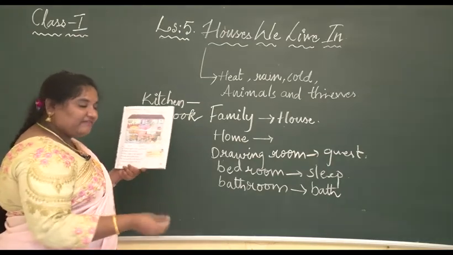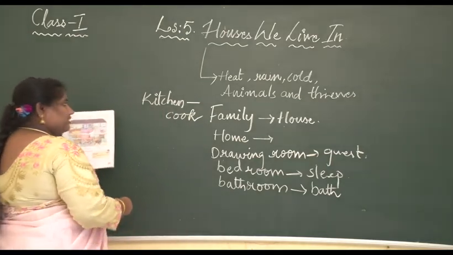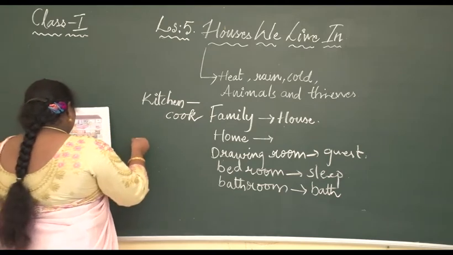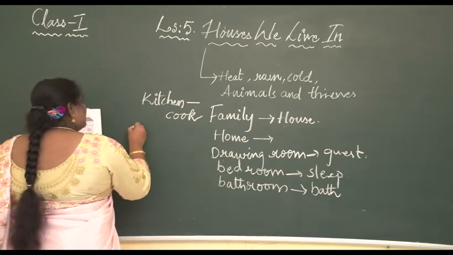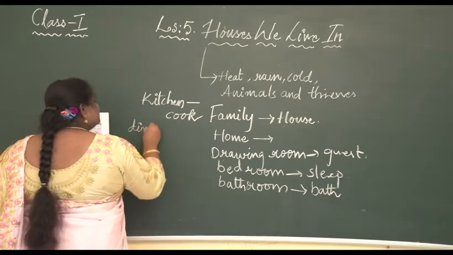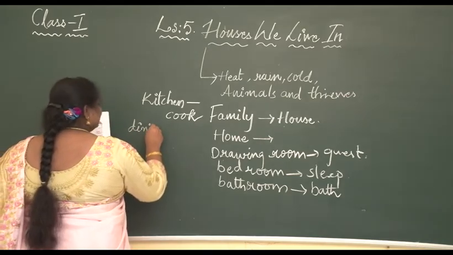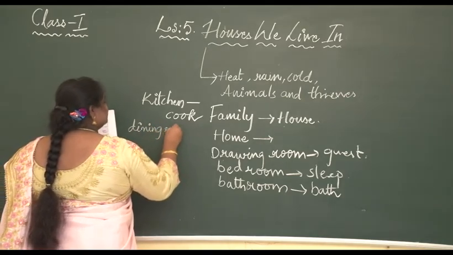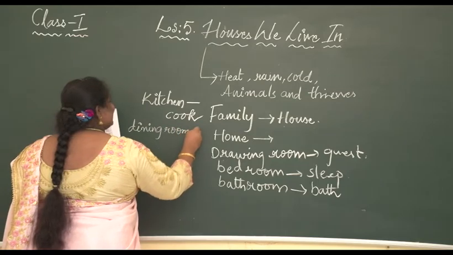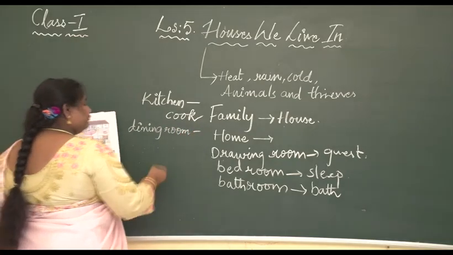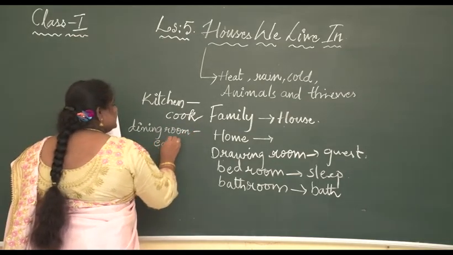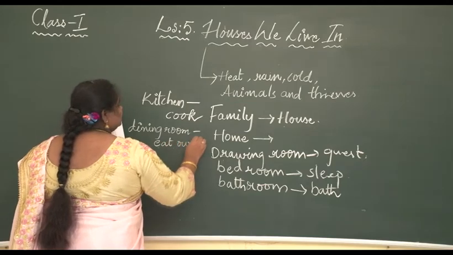We have a stove, we have cylinders. So you must be careful in a kitchen. Then what do we do in a dining room? We have a dining table in a dining room. So that is a place where we have our food, where we eat our food.